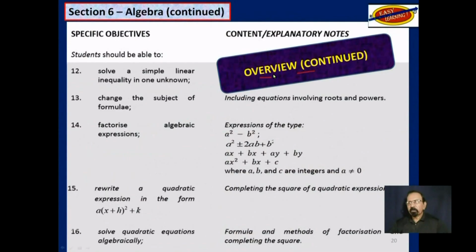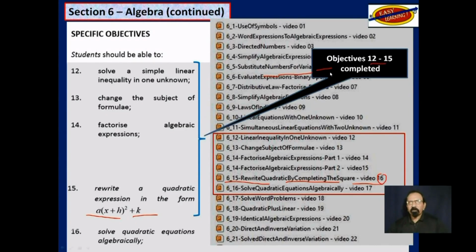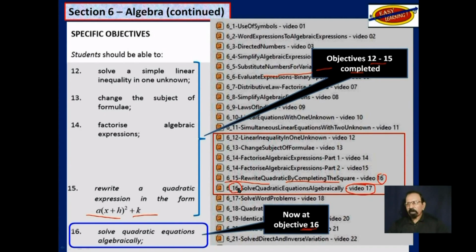Overview, continued. These 4 objectives over here have been completed in these 5 videos here. Objectives 12 to 15. Now we are at objective 16, which brings us to video 17: solve quadratic equations algebraically.